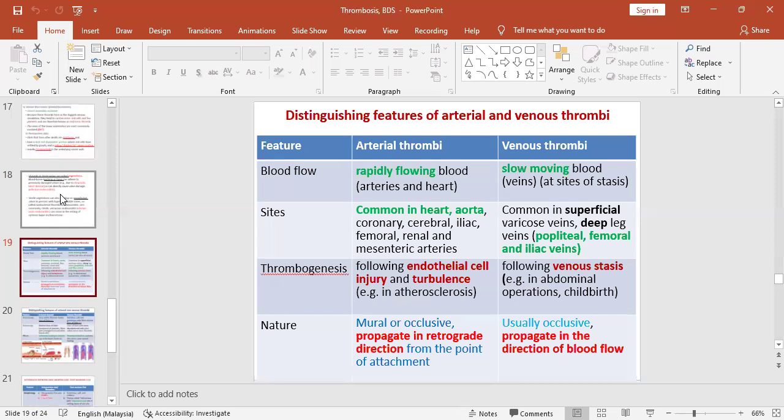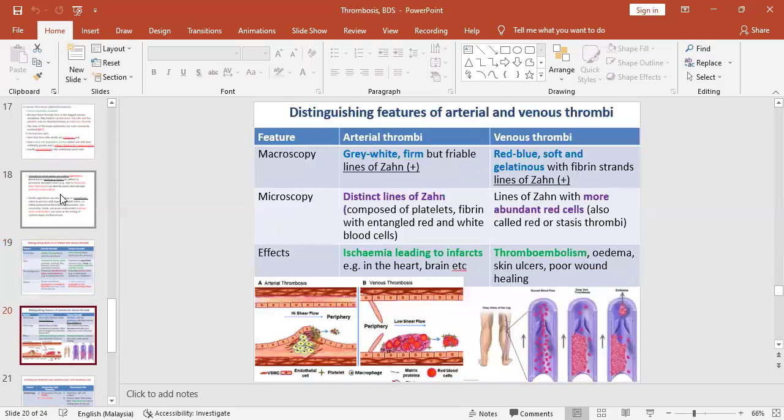Arterial thrombi propagate in a retrograde direction, whereas venous thrombi propagate in the direction of the blood flow. Other gross and microscopic features include arterial thrombi are gray-white, whereas venous thrombi are red in color. Microscopically, they contain lines of Zahn.